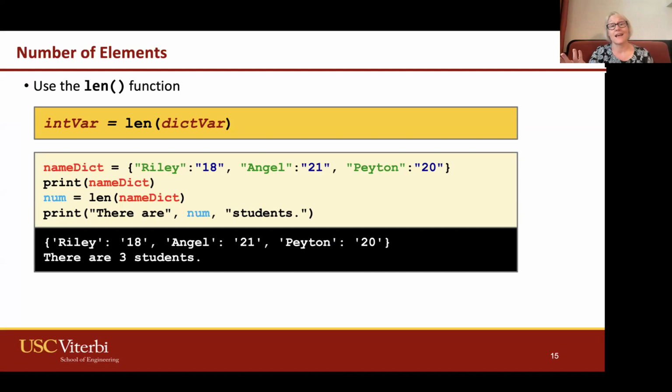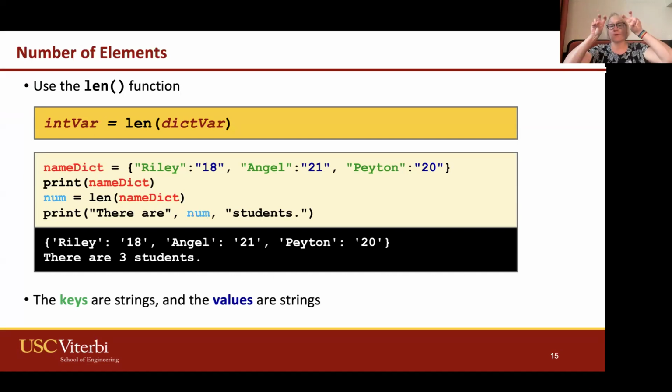You can also just think of it as how many keys are there. If there's 3 keys, that's the length, because it's always however many keys you have, which match to the values. So the keys are really what's important here. I also wanted to do this example, maybe you noticed this: my keys are still strings, but I changed my values to be strings. By putting them in double quotes, instead of integer values, I'm getting string values.